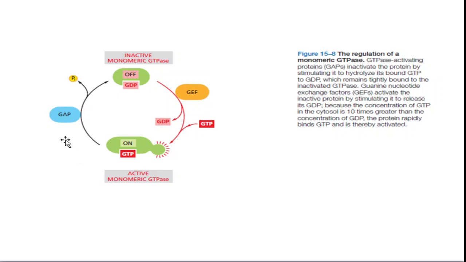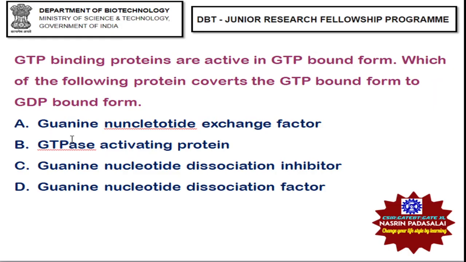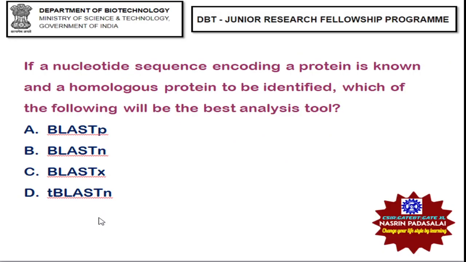GAP, that is gap. What is meant by GAP? It is GTPase activating protein, which will be cleaving this GTP by releasing a phosphate molecule. It will be converting the GTP to GDP. This is involved in your GTP hydrolysis. So here they are asking which particular protein is involved in converting your GTP to GDP. Then ultimately it is GTPase activating protein.